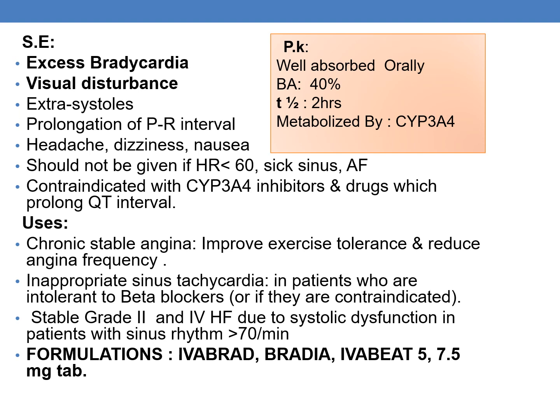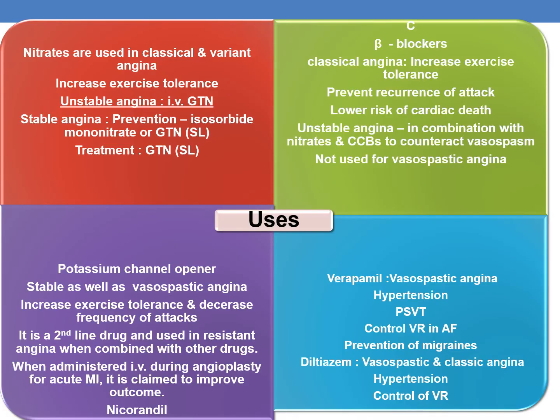It is also used to treat inappropriate sinus tachycardia in patients who are intolerant to beta blockers or if they are contraindicated. It is also used to treat stable grade 3 and grade 4 heart failure due to systolic dysfunction in patients with sinus rhythm, when sinus rhythm is greater than 70 beats per minute. The available formulations are Ivabrad, Bradia, Ivabit, 5 and 7.5 mg tablets.